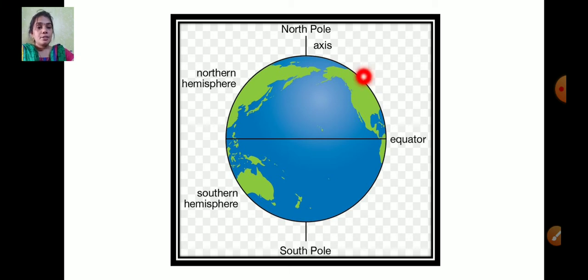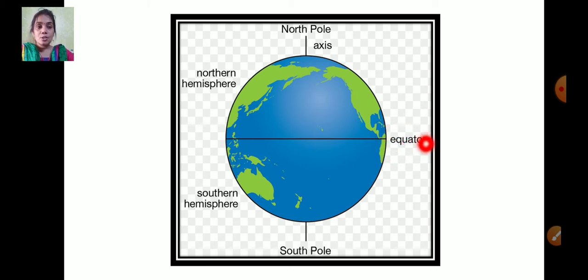The top part is called the northern hemisphere. The bottom part is called the southern hemisphere. And the center place where you cut, can you see the line? This is the place where you cut the Earth. It is called the equator.